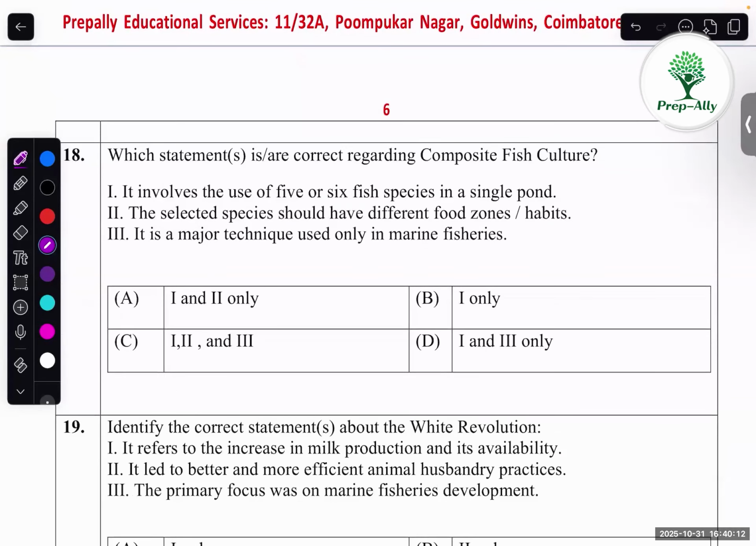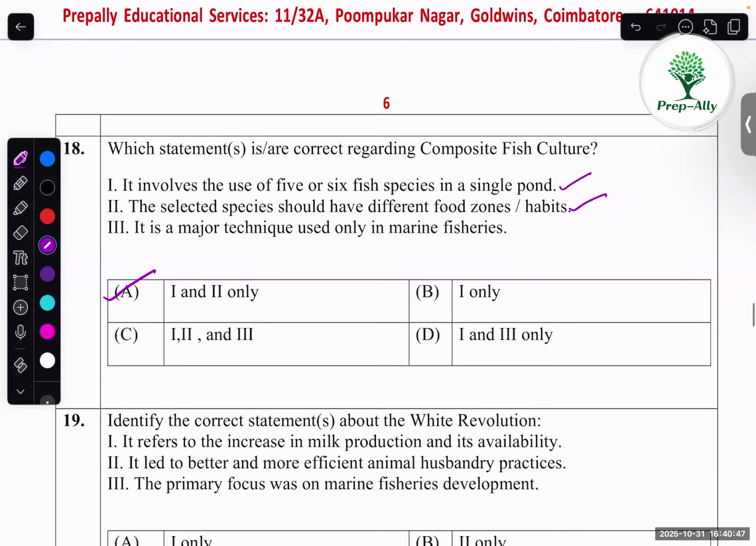18th one, which statement is correct regarding composite fish culture? It involves the use of 5 years. Composite means like more fishes, right? So first statement is correct. The selected species should have different food zones. Yes. So if you are doing like different species of fishes, then they should have different food zones also. So 2 is correct. It is a major technique used only in, not for marine fisheries. So it can be done for other fisheries also. First option is correct. 1 and 2.